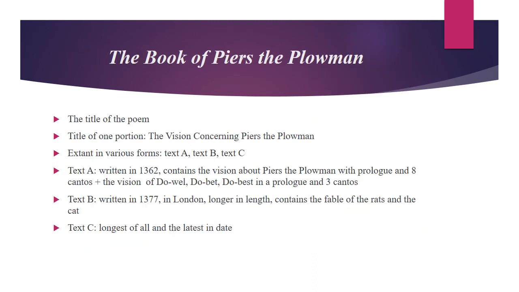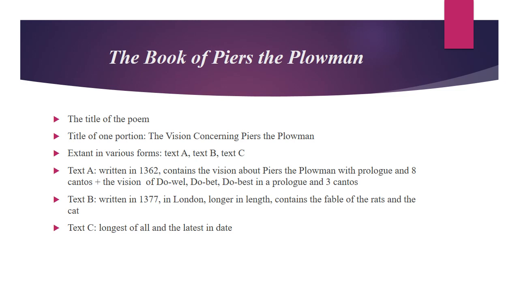This poem is extant or available in various forms. For example, text A, text B, text C. Text A was produced in 1362 and it contained the vision about Piers the Plowman with prologue and 8 cantos, plus the vision of do well, do better, do best in a prologue and 3 cantos.